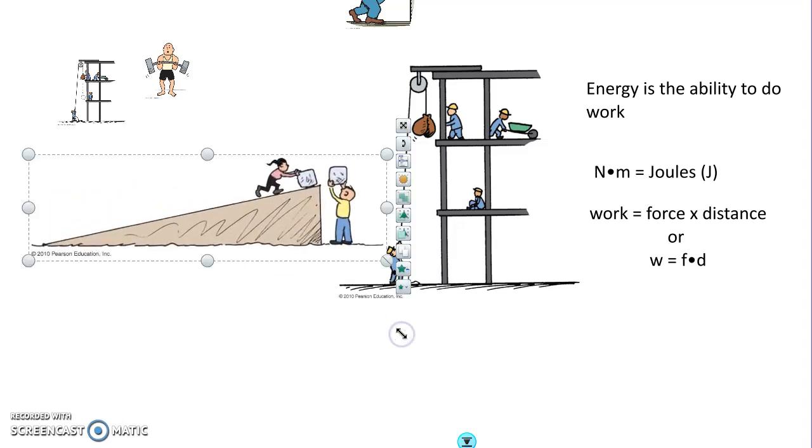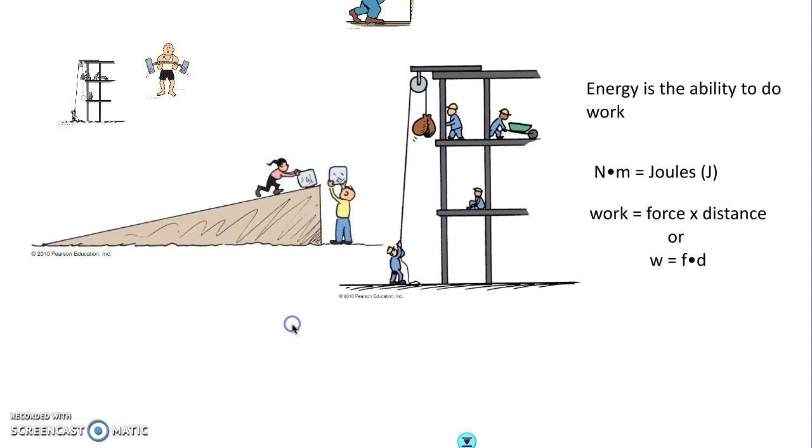The first question we want to know is, who is doing more work, the girl pushing up the ramp or the guy lifting it up here? Ultimately, they are both doing the same amount of work in lifting the block.